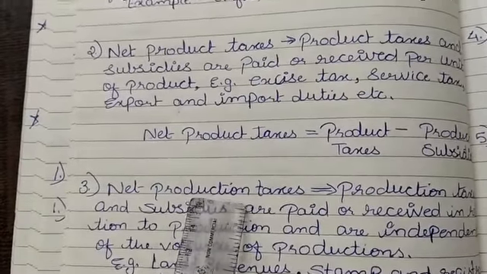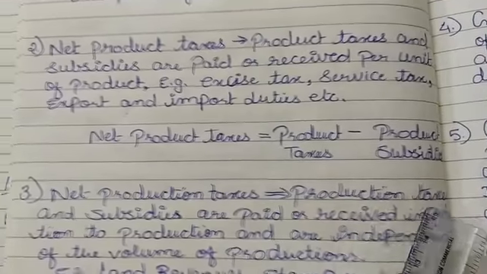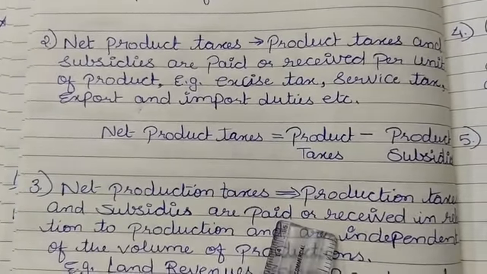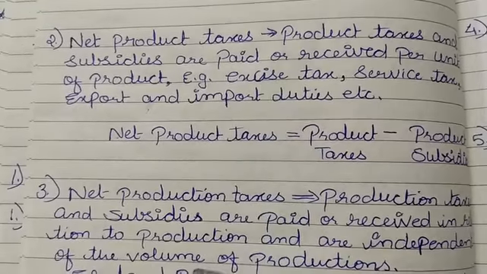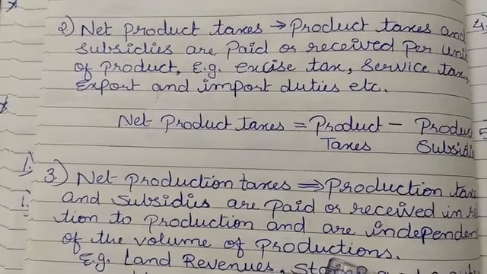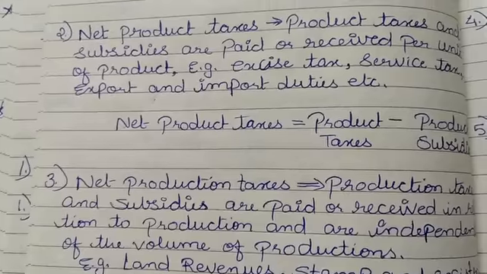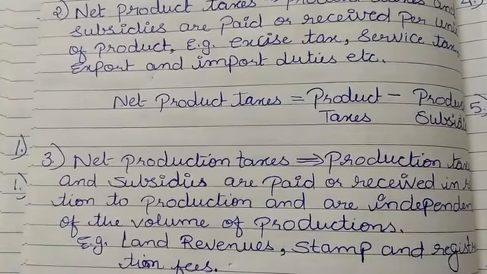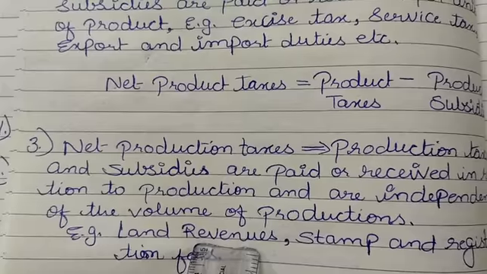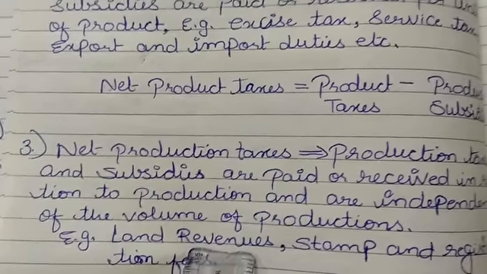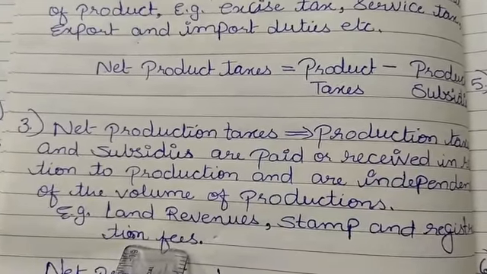Next is net production tax. Production taxes and subsidies are paid or received in relation to production, and these are independent of the volume of production. It means that here the unit of production doesn't matter. The production taking place, that matters. For example, land revenue. Land revenue is free from product tax, right? Stamp and registration fee, they have nothing to do with product, right?